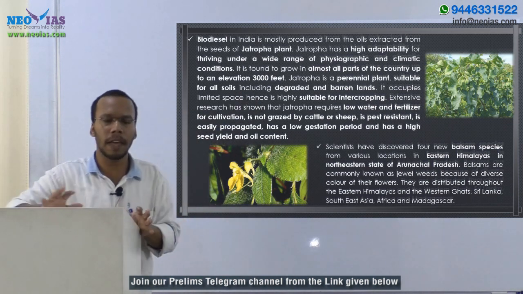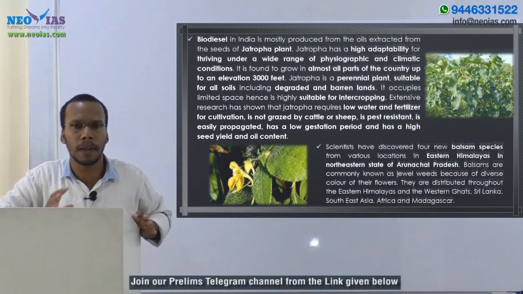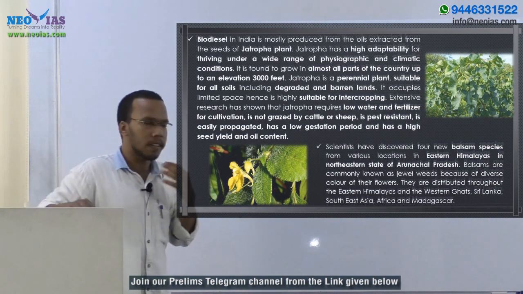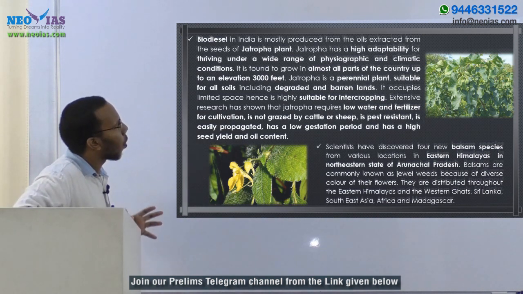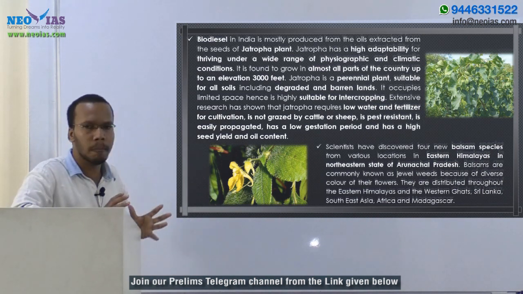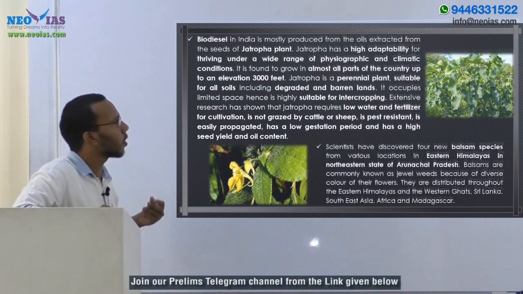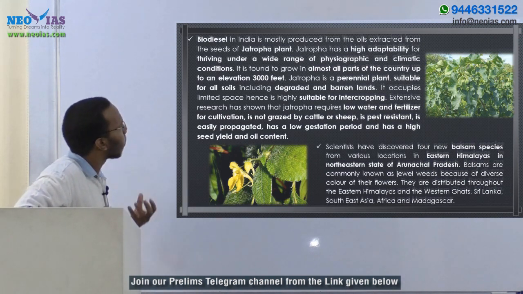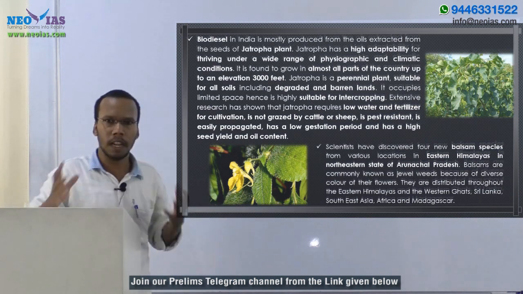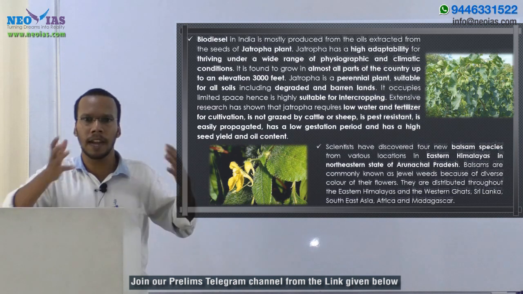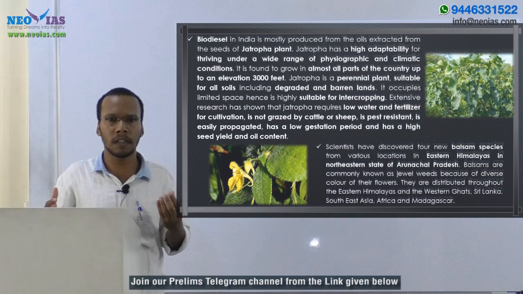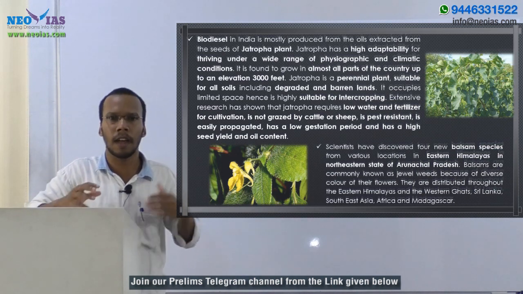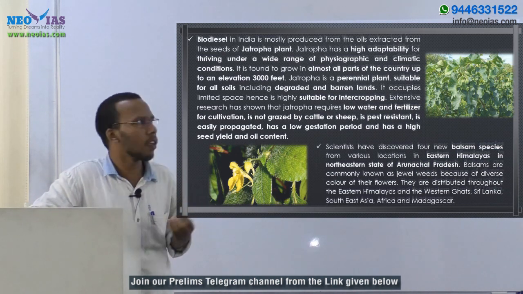Jatropha is a plant species mainly used in the production of biodiesel. You can see the picture of Jatropha curcus there. Biodiesel in India is mostly produced from the oils extracted from the seeds of the Jatropha plant. Jatropha has a high adaptability for thriving under a wide range of physiographic and climatic conditions. Whatever the climatic condition, they can grow there, even in dry lands, cold regions and wetter regions, whatever the soil or environment. That's the specialty of Jatropha curcus.